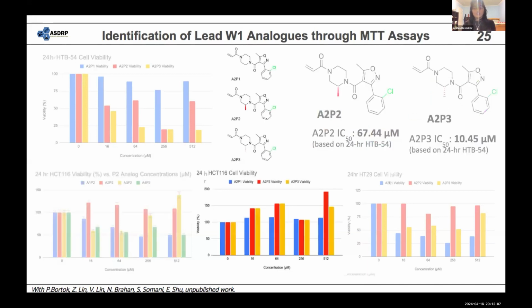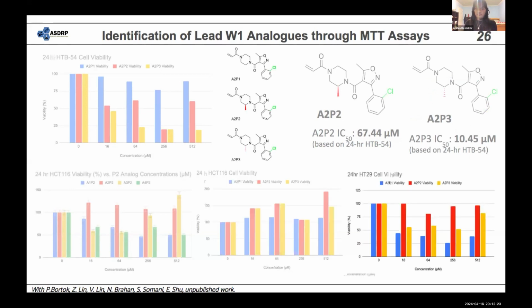And then we looked at it against HT29 cells, and a similar trend was seen. A2P2 was the most selective as it did not actually inhibit the proliferative activity of these cells, while it did with HCC54. And the same goes for this test as well.